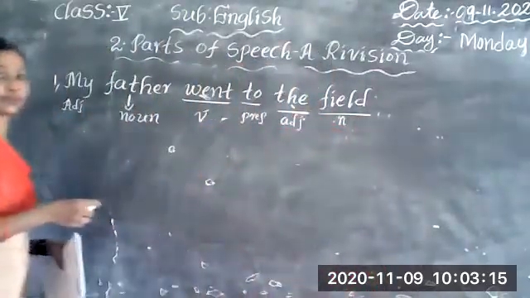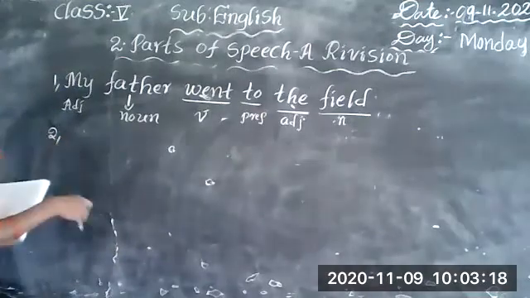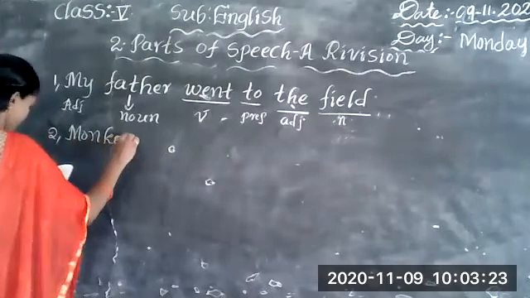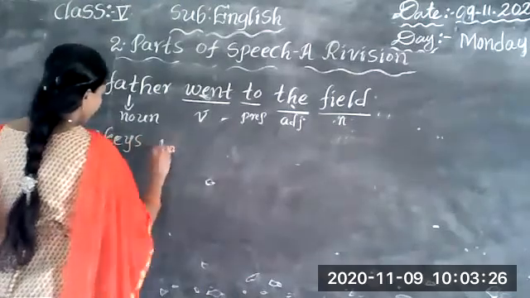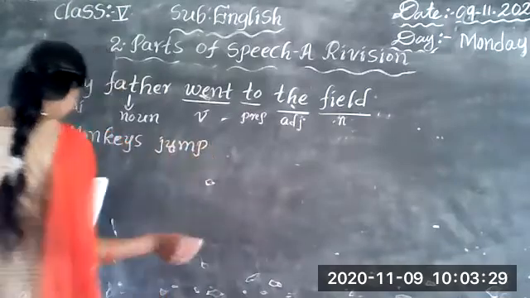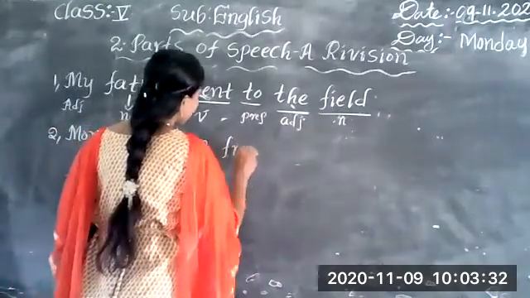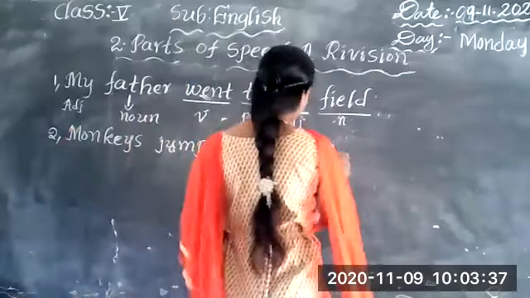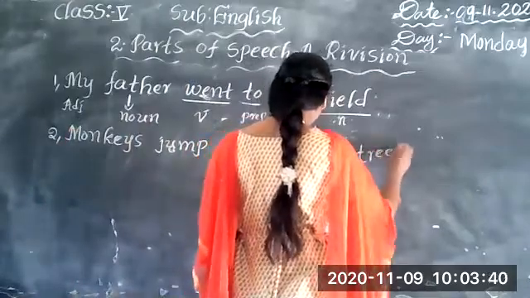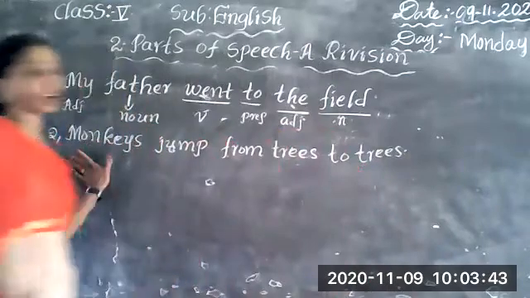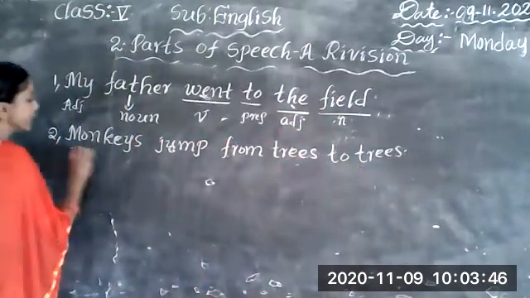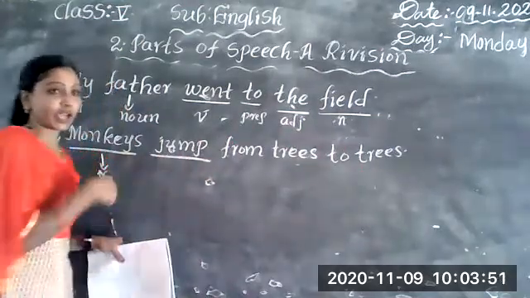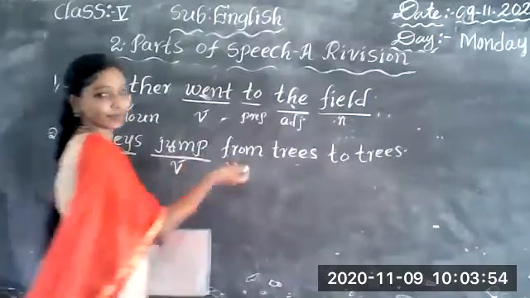Next, second sentence. Monkeys jump from trees to trees. So monkeys, the name of an animal, is a noun. Jump means action. Action means verb. From is the preposition.